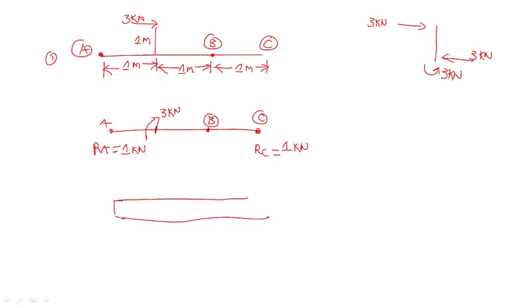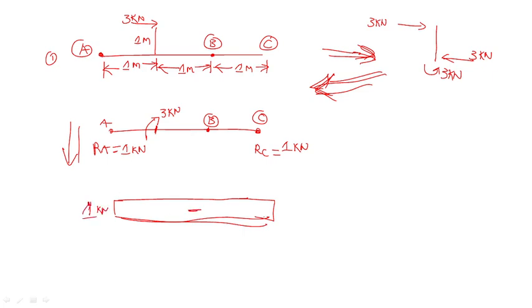The diagram will come like this, right? Rectangular, because we have to convert this point. Okay, we have to convert this one. We have converted here, right? And next step it will come like this. First step we have to go here and here. Next step here, bending moment. Now we have converted it to moment, that is a negative value, and here this is 1 kilonewton, 1 kilonewton. Okay, and next, how will the bending moment diagram come? It will come like this.